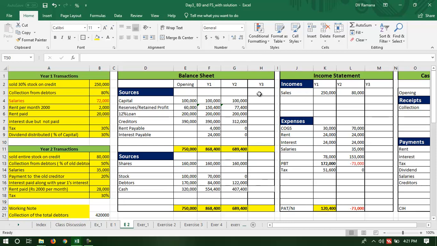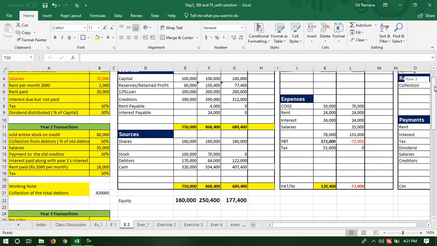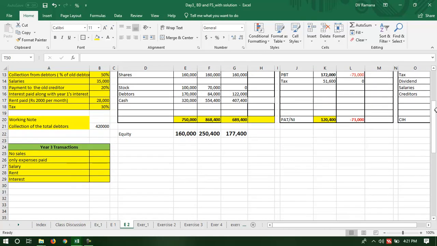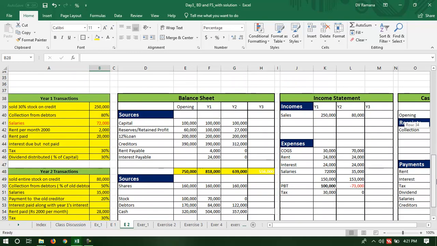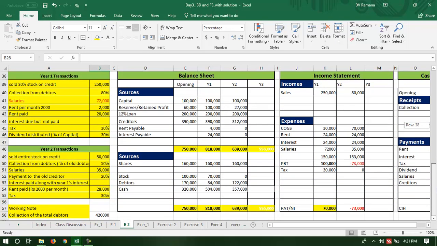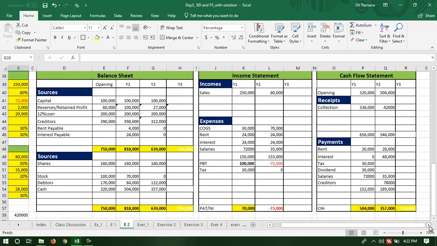Now let us go to year 3. And suppose in year 3, there is no sales because the company does not have any stock. The only transactions that happen are the salaries, rent and interest. The expenses for the year have been paid. So let us examine, if in a particular year the business is not having any inflow or income, but just has to make the payments towards expenses, what will happen to the financial statements?